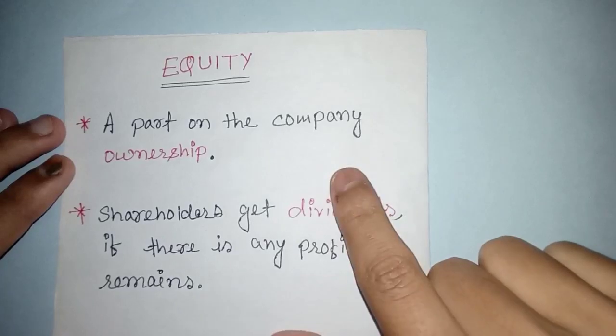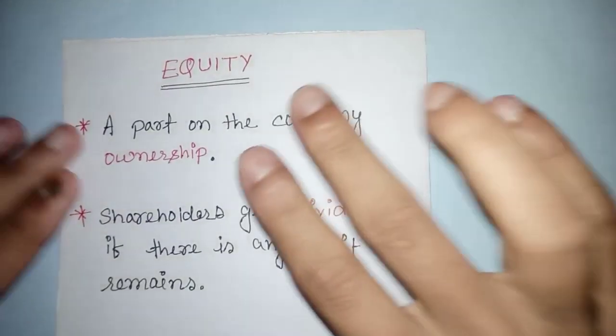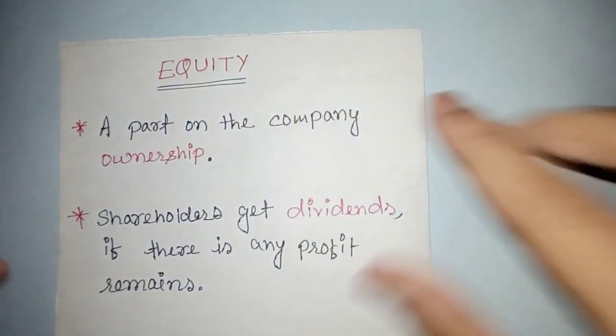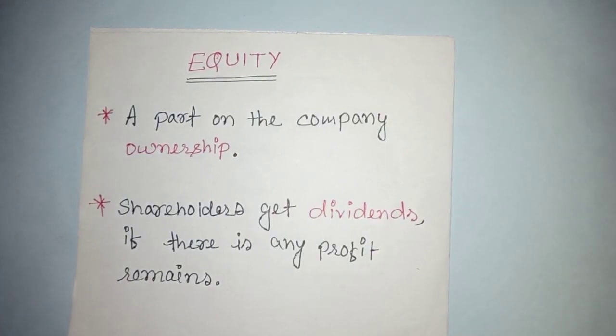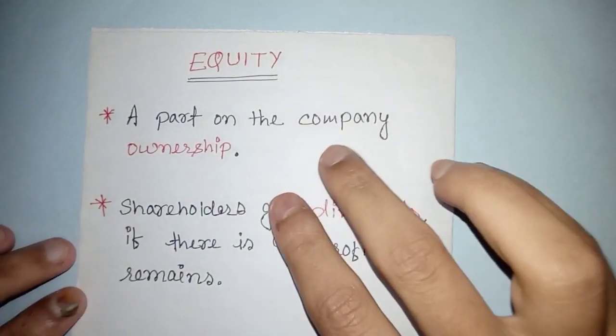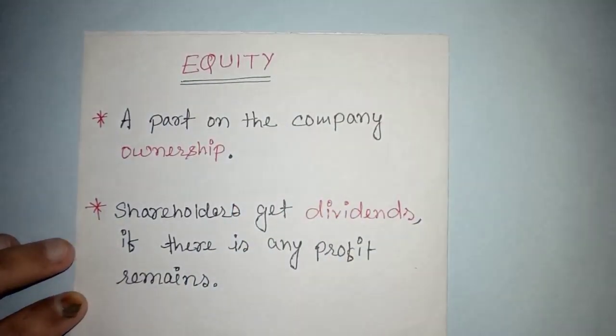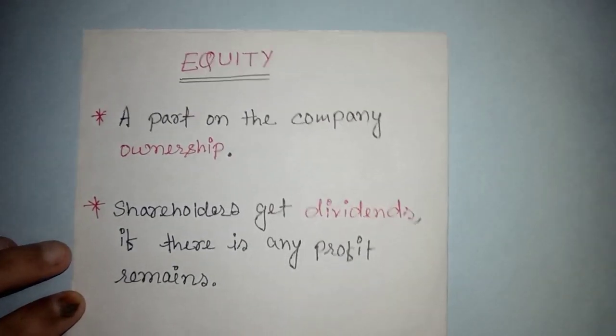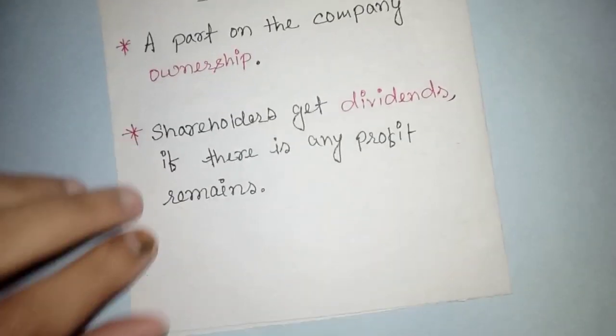So let's go into equity. Equity also has different meanings in different contexts, but we are going to learn it in the context of financial instruments. Equity means a part of a company's ownership.